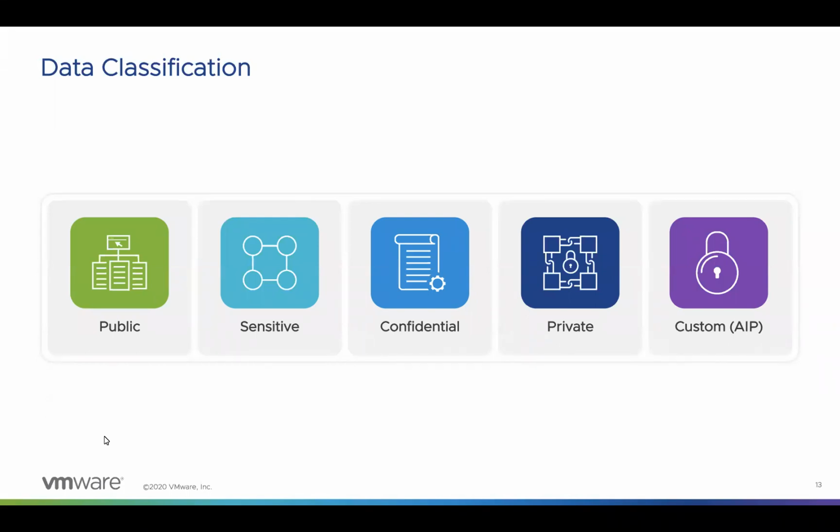And then we have the private data that might not do a lot of damage, but is supposed to be kept private for other governance or compliance reasons. For example, human resource data is an example of such data type. The last one is the custom data. This data classification is based on the user's requirement. This can be classified and can be created via AIP based on combinations of keywords or pattern matches that we are looking for, and can be auto implemented to all the files within the organization. And it also provides an option for users to override these setups as well in case it is required, right?